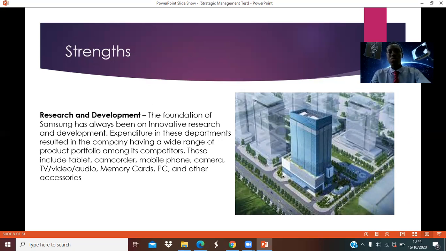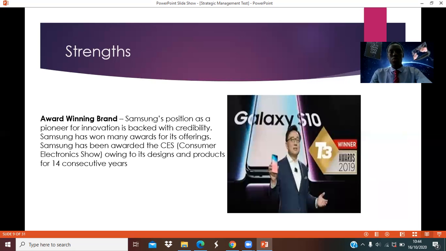So we see the foundation of Samsung has always been innovation and research. So at least every year, Samsung produces new and more developed products. And the award-winning brands, Samsung's position as a pioneer for innovation is backed with credibility. So we see Samsung has been given credibility at the international level, and they've won a lot of awards. We see they became the winner of awards of 2019.